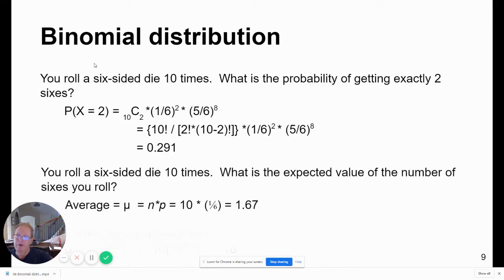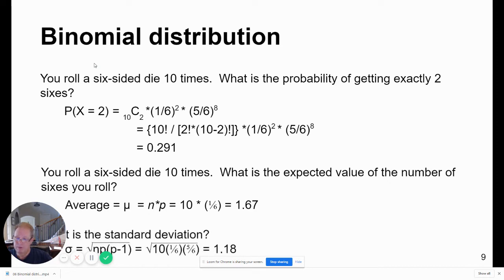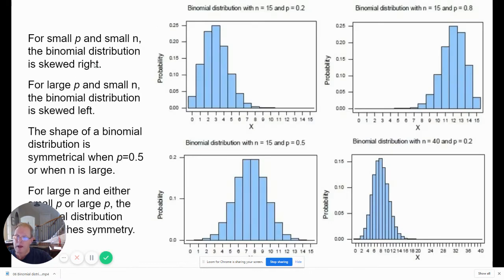I'm going to give you here another problem. You're welcome to pause the video right here and work through this problem. It shows you how to solve the problem from beginning to end, including finding the probability, the average, and the standard deviation. So you're welcome to pause your video here and work through this example.